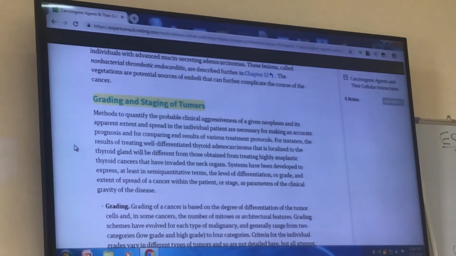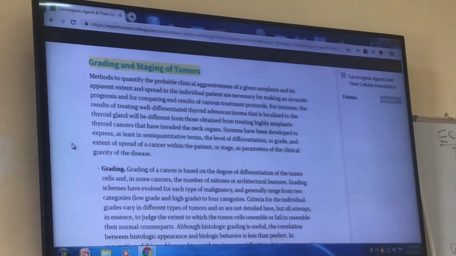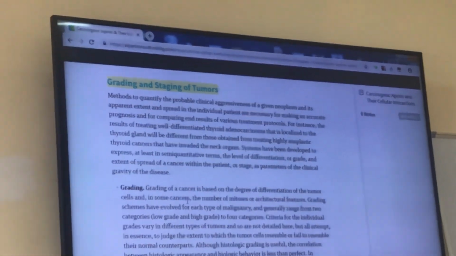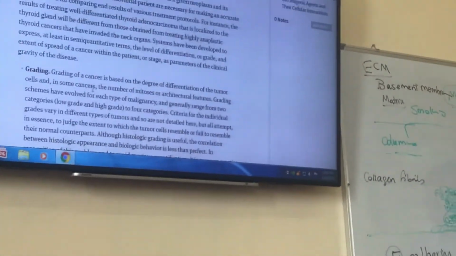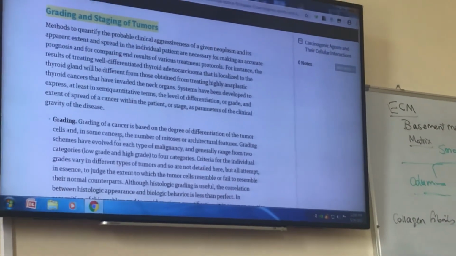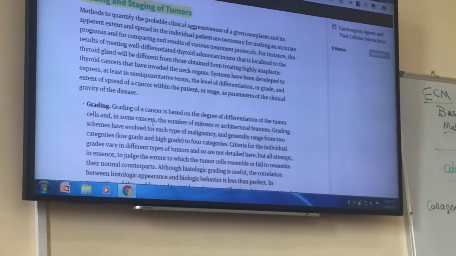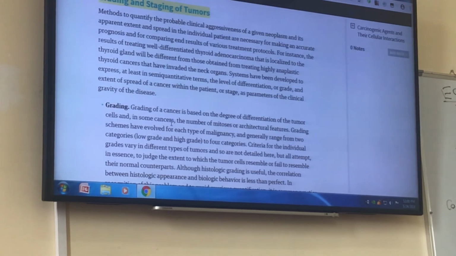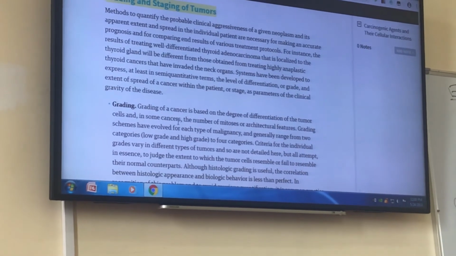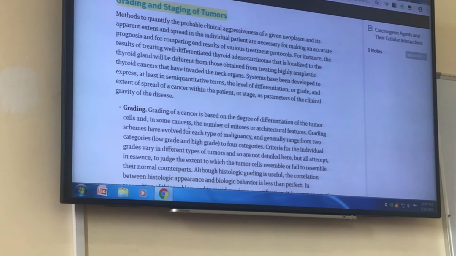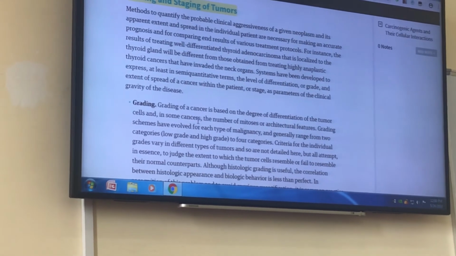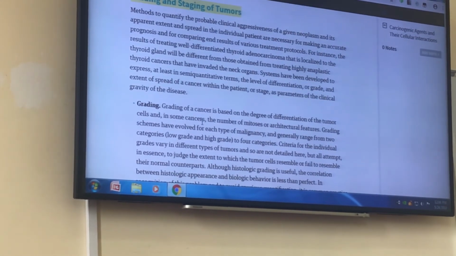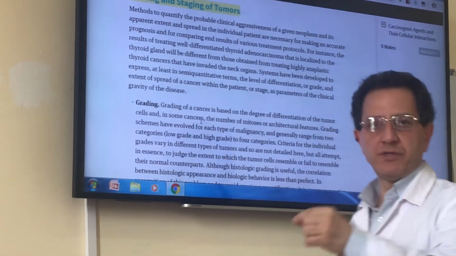What is grading and staging of tumors? I told you about differentiation. What is the meaning of differentiation? Anybody remembers? What is the meaning of differentiation? Differentiation means how similar is a tumor cell to